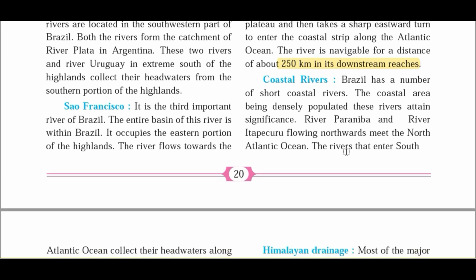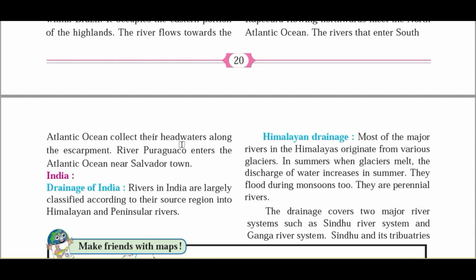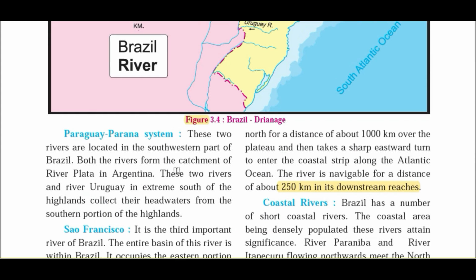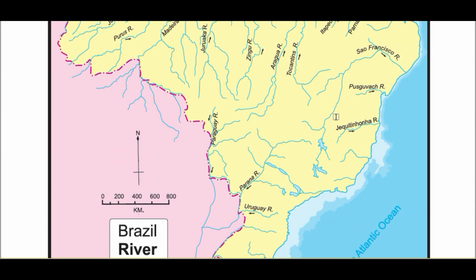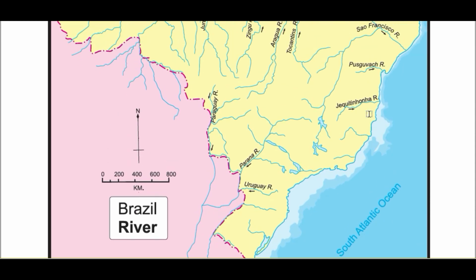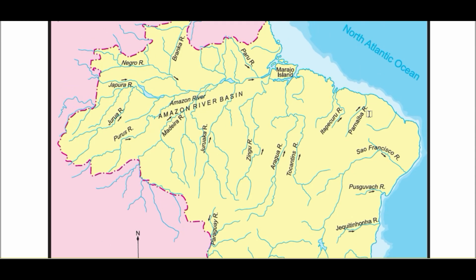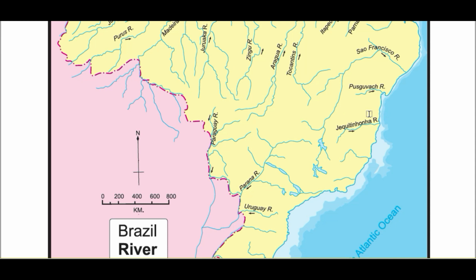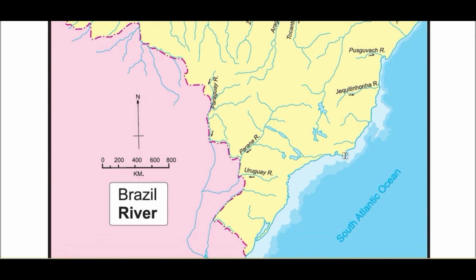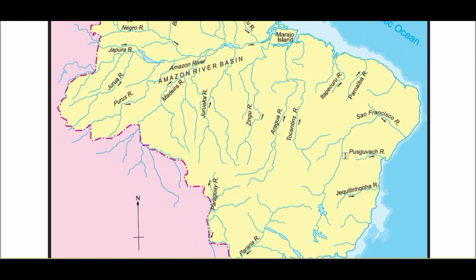The rivers that enter the South Atlantic Ocean collect their headwaters along the escarpment. The river Paraguaçu enters the Atlantic Ocean near Salvador town. Okay, so the river Paraguaçu is not mentioned in this map, but you can find that river by using Google. It is near Salvador town, and it is an east flowing river. Okay, so remember all the river patterns.